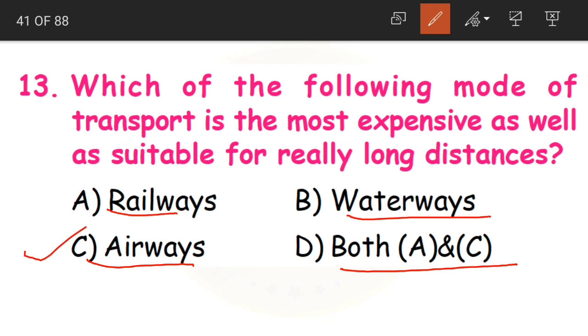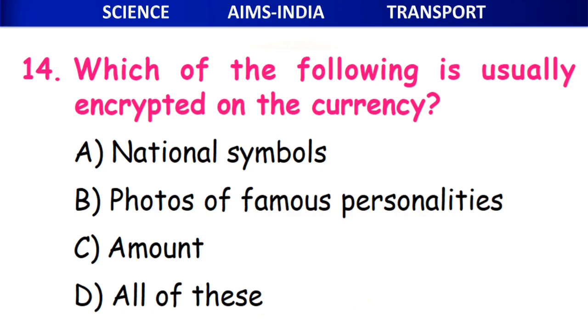Airways, that is through aeroplane. If we travel, we are going to reach in a short period, for long distances, that is from one country to another country. But this is most expensive. It costs us much, but still it is preferable. Why? Because we are going to take less time to reach our destination. Okay, clear? Airways.